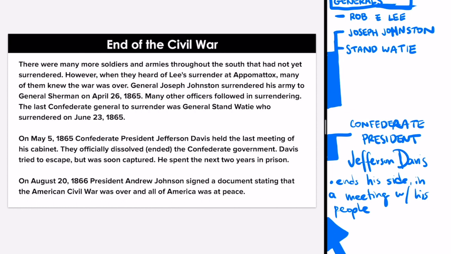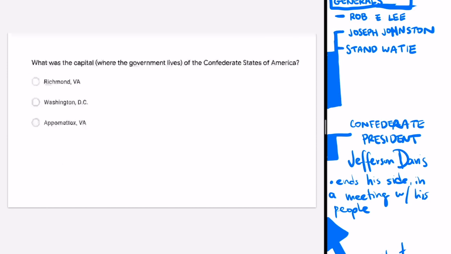That person was President Andrew Johnson. And I put his last name in all caps because there's another president with a really similar last name, but it is important to know that they are very different people. President Andrew Johnson is not the same as Andrew Jackson. Completely different. All right, let's take a look at some of these questions.